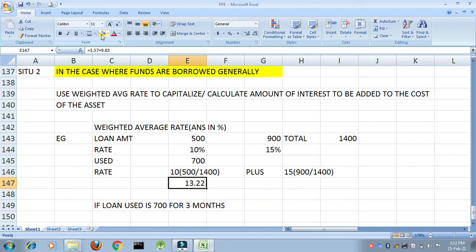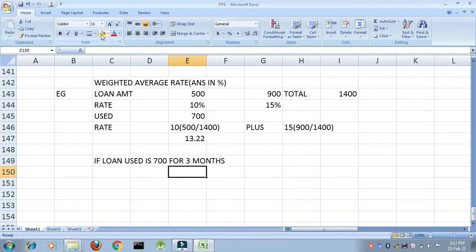How did I calculate it? I am not using a simple average, I am using a weighted average. The weight that I am giving depends on the loan amount. So I calculate 10 into 500 divided by 1400 plus 15 into 900 divided by 1400. The rate comes to 13.22%. Okay. Now, if the loan used is 700 for 3 months.